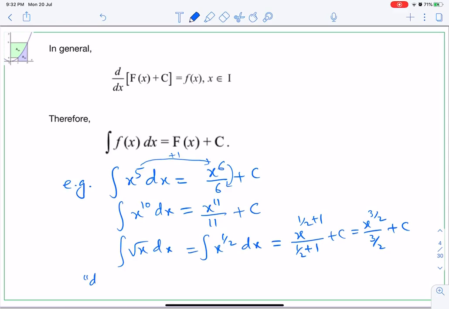dx tells us the variable of integration. Because there can be dt, there can be dy. So with respect to that we have to integrate, with respect to that we have to find its integration. So here please remember that this dx is the variable with respect to which we are going to integrate.